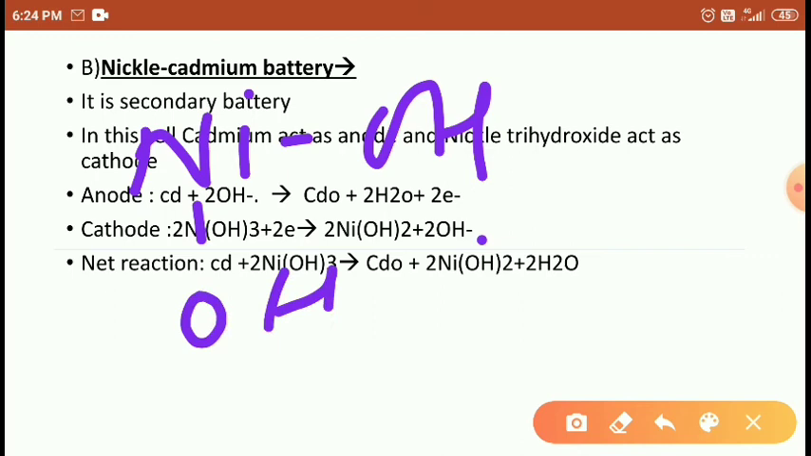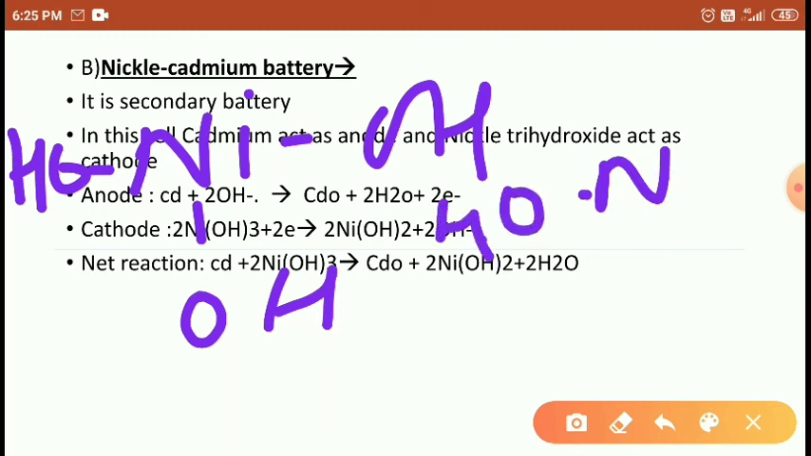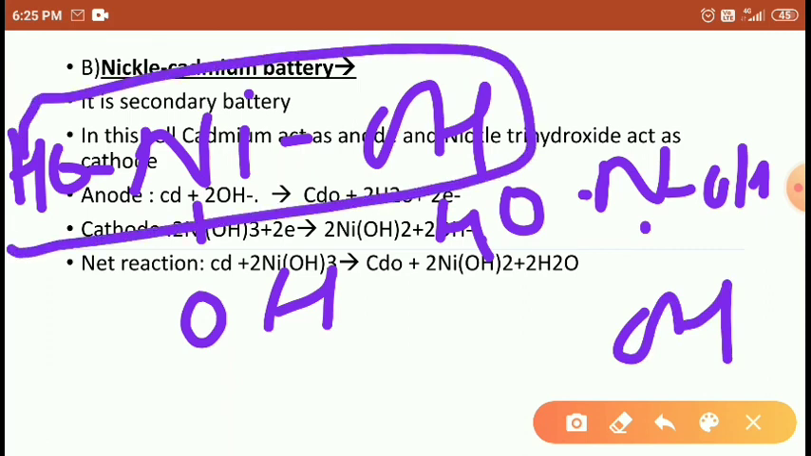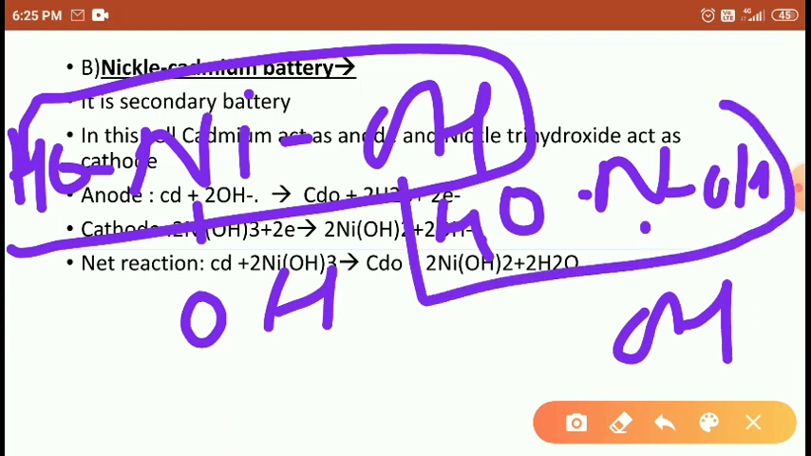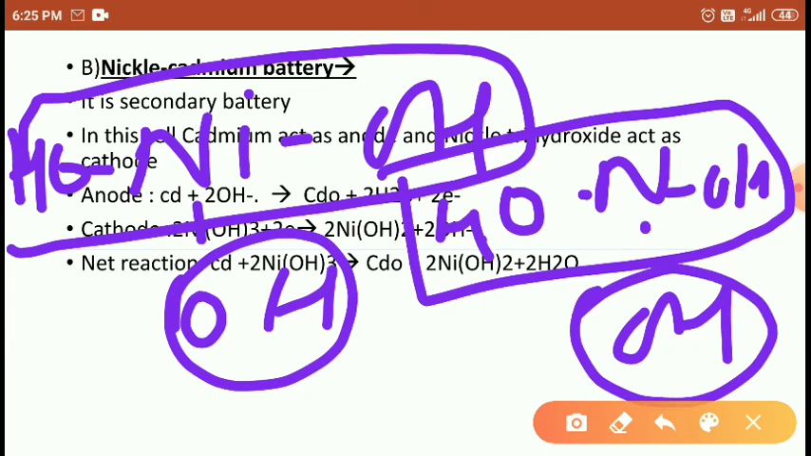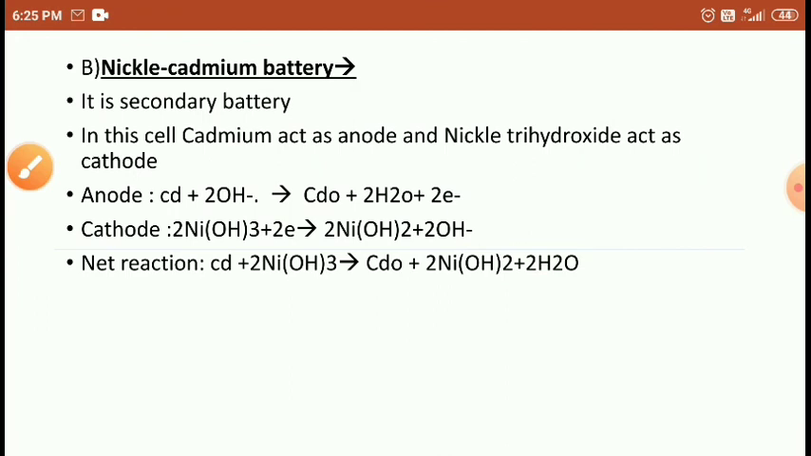NiOH, OH. This is one, another NiOH. Right students? Then what happened? It turns into Ni(OH)2, and another Ni(OH)2, liberating 2 hydroxyl ions, OH. This OH accepts electrons to form OH minus. It accepts 2 electrons to form OH minus. Right students? Now the final reaction. What is the final reaction here?